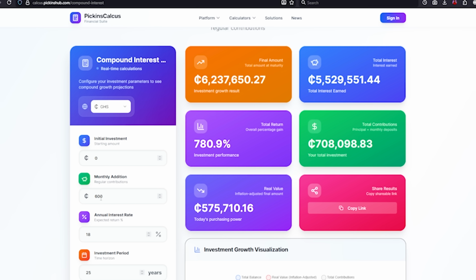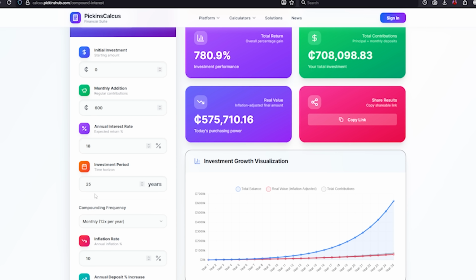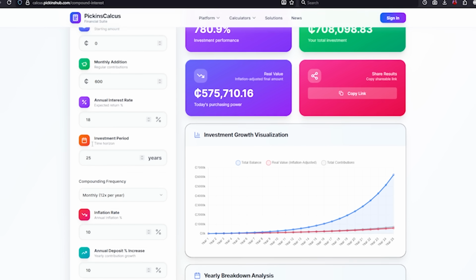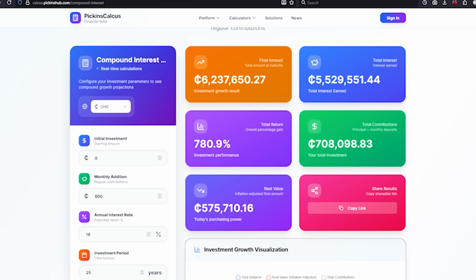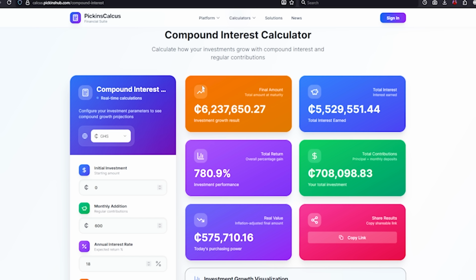With this 600 Ghana cedis for the next 25 years, with an average of 18%, you should be able to make about 6.2 million Ghana cedis. So let's dive straight into the app and show you how we can invest with the Plus app. Let me show you how Kofi can grow his money with his low income, investing in the money market fund with the Plus app.